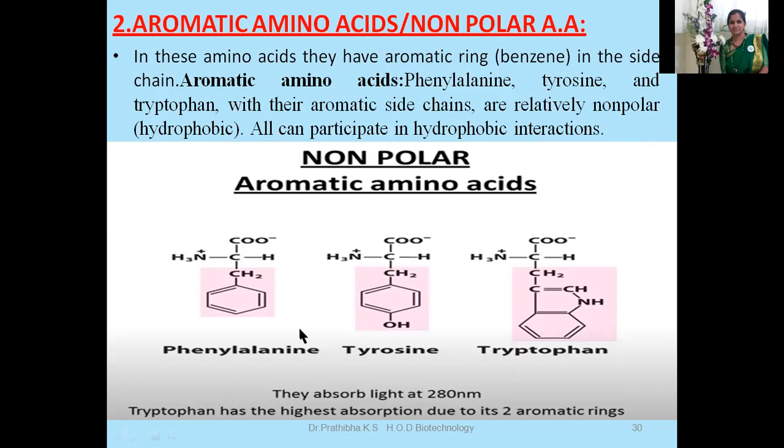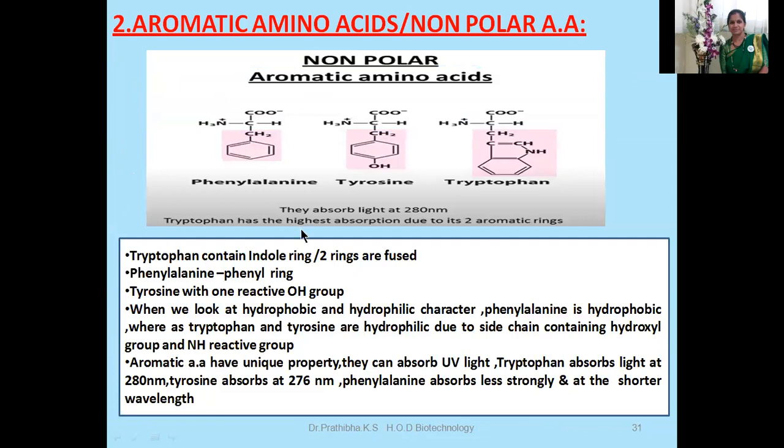Okay, phenylalanine, you can see the benzene ring, right? Tyrosine, and this is tryptophan. Tryptophan absorbs light at 280 nanometer. Tryptophan has the highest absorption due to its two aromatic rings. You can see the two aromatic rings in tryptophan, but in phenylalanine and tyrosine only a single ring can be observed. Tryptophan contains an indole ring, where two rings are fused, right? In phenylalanine we can see the phenyl ring, whereas tyrosine has one reactive OH group.